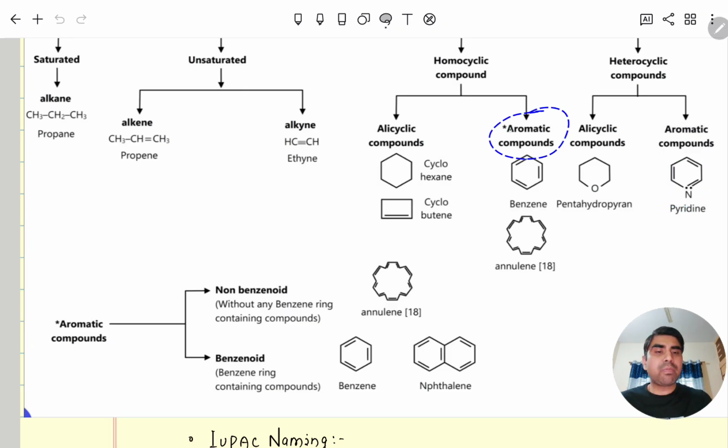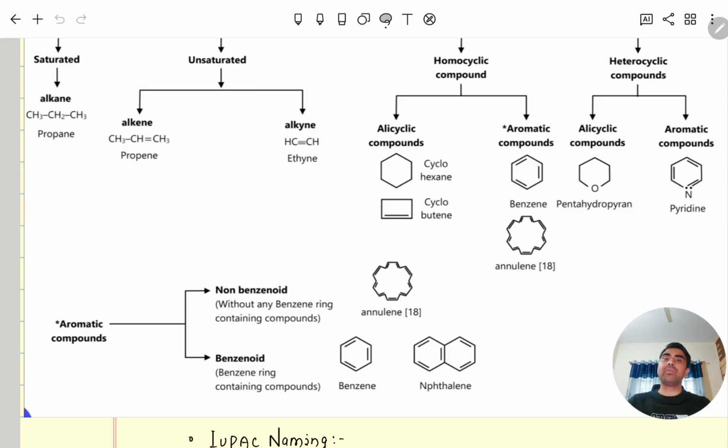In aromatic compounds, there are two different types. One is derived from the benzene ring and the other is not derived from the benzene ring. So here you can see this is benzene, and this is also derived from the benzene ring: naphthalene, similarly anthracene, phenanthrene. Whereas for non-benzenoid rings, like here you can see annulene 18.